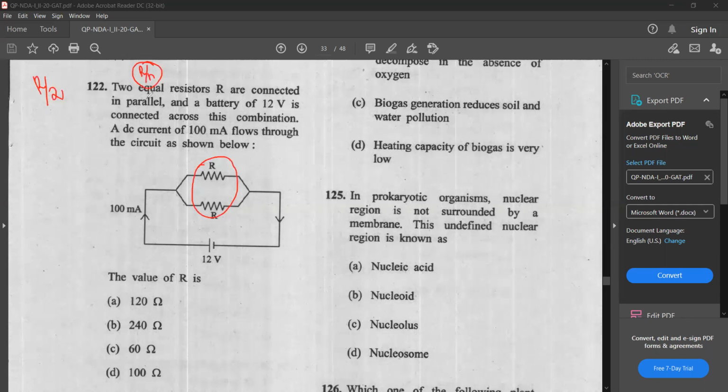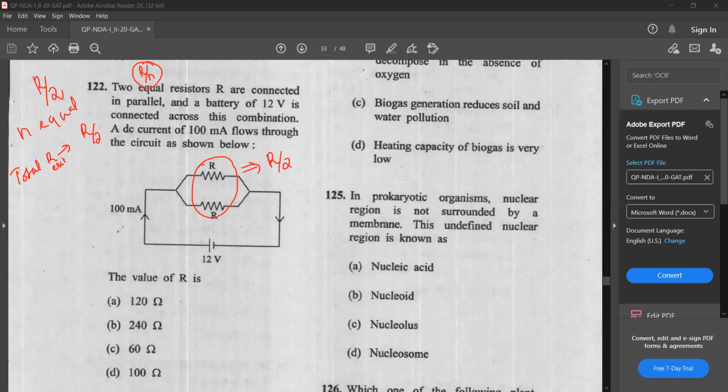If there are three equal resistors in parallel, it will be R by 3. If there are four, it will be R by 4. So here it is R by 2.